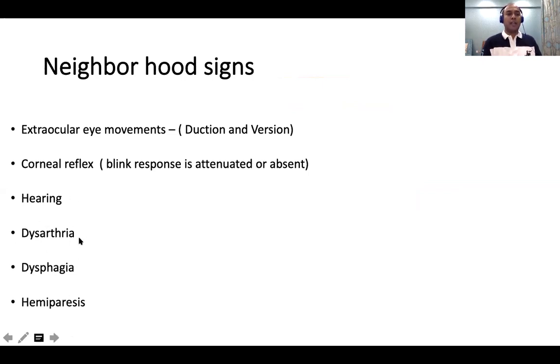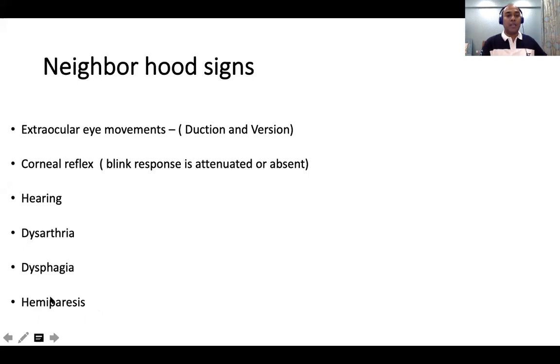If you have dysarthria and dysphagia, it indicates 9th and 10th cranial nerves. Then probably the anatomy is more diffuse or it is a generalized mechanism. For example, if you have 7, 9, and 10, then you have a lesion somewhere from the mid pons up to the medulla, or it is just a generalized polyneuropathy. So always check the gag reflexes. If you get a very weak gag reflex, then you have to think about a generalized process or an extensive brainstem lesion. And you have to check for hemiparesis.